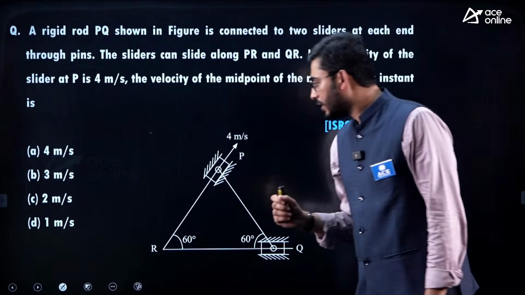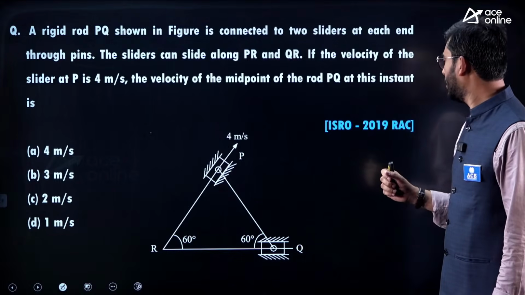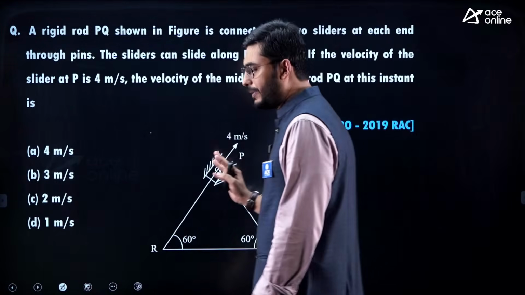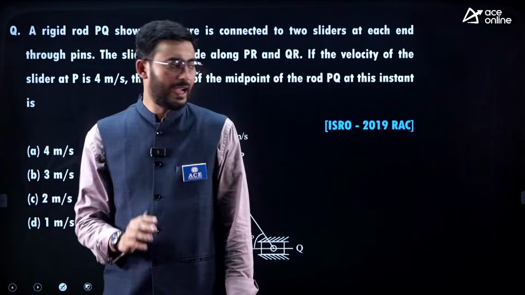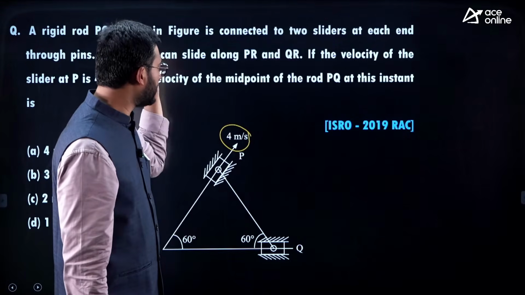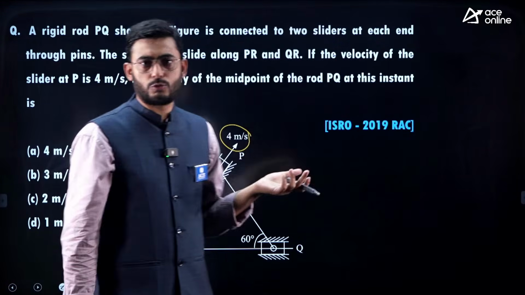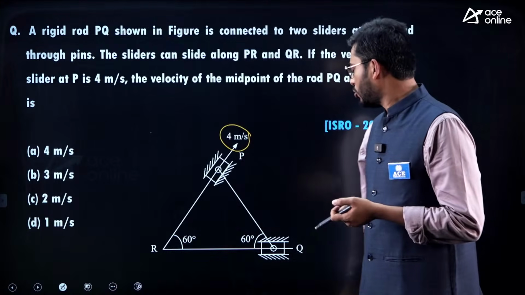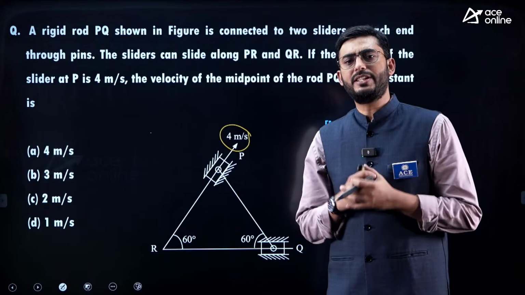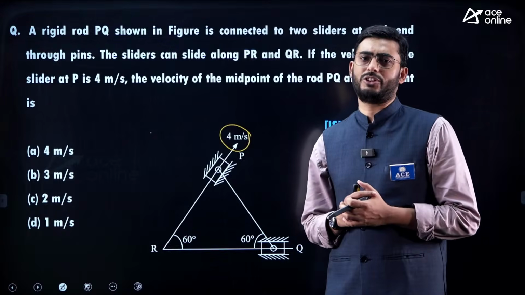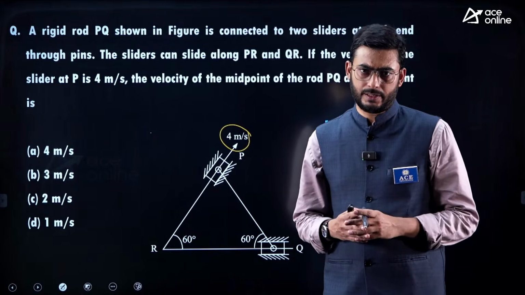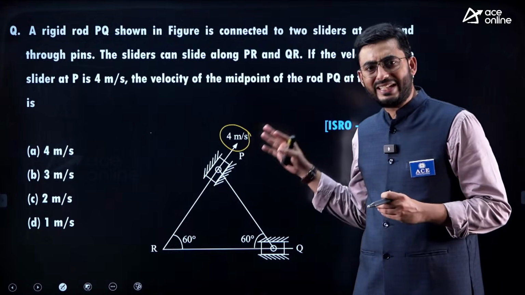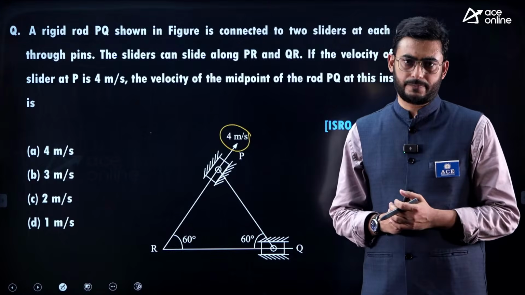Next question. This is from the ISRO 2019, and here just by seeing the arrangement you can realize that if you find this meter per second, it is understood that it is relating to velocity analysis. So now that when you are attempting a velocity and acceleration analysis question, just remember that the question will be definitely a special case.